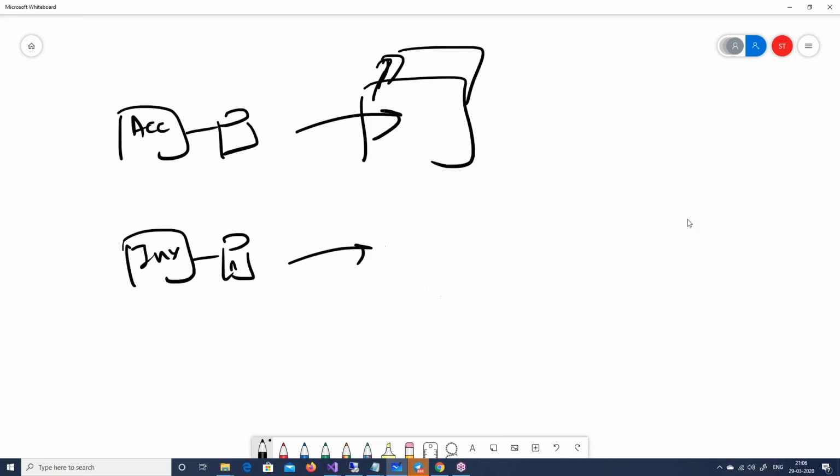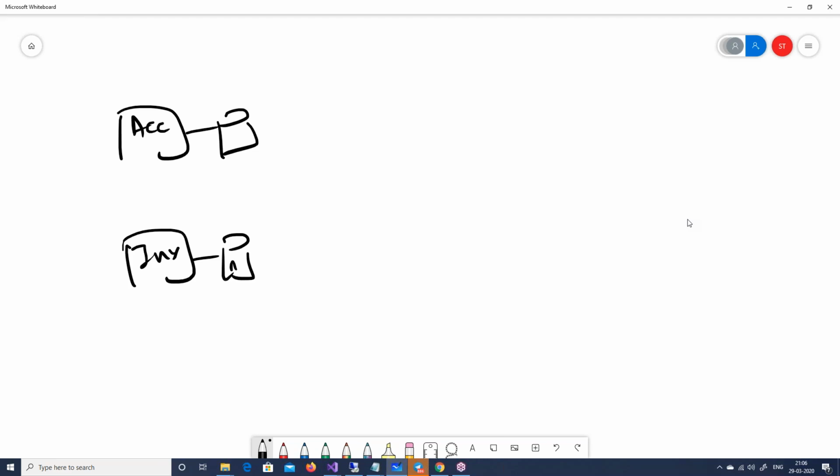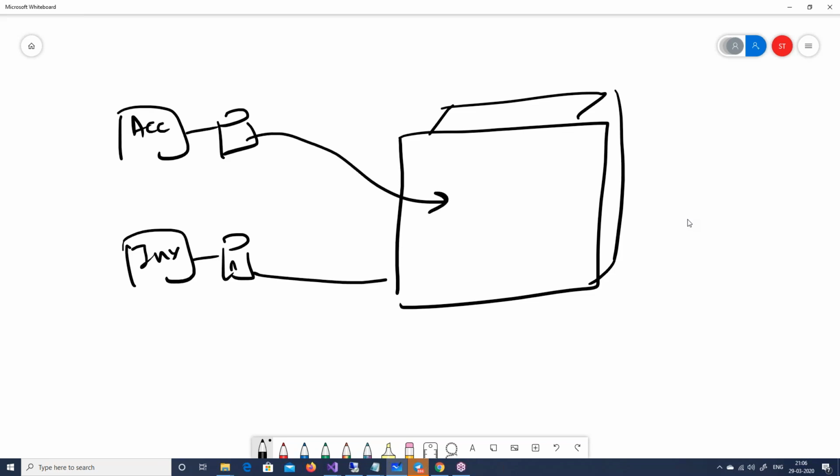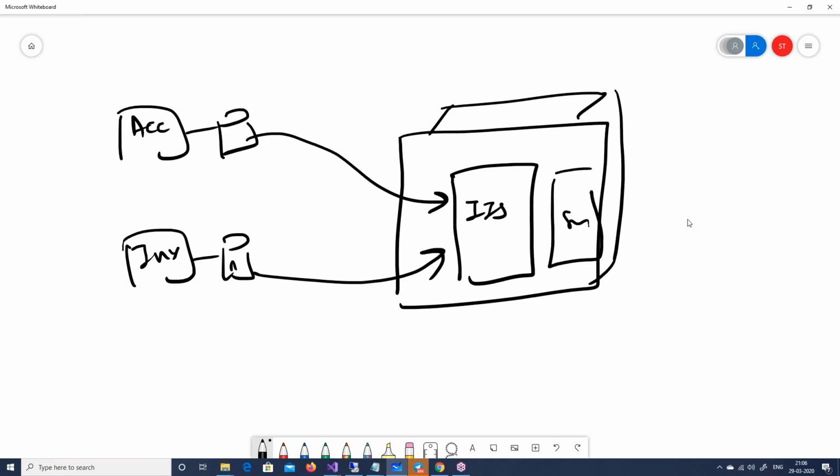So you probably would like to say, okay, how about creating everything in one physical hardware? Now, when you say you want to deploy both of them into one physical hardware, still there are challenges, right? So you take this accounting application, you deploy it, you take this inventory application, you deploy it, right? And let's say they are deployed separately, but on the same IaaS server, on the same SQL Server instance, right?